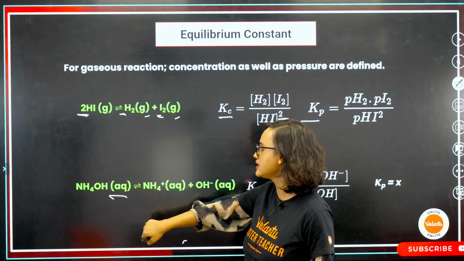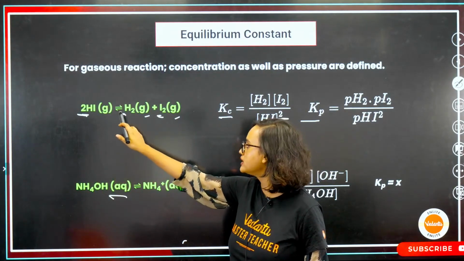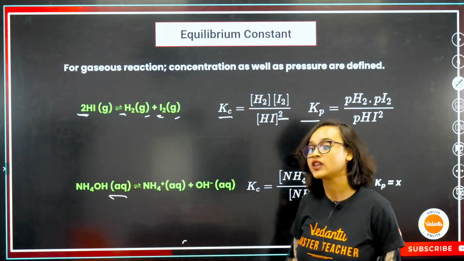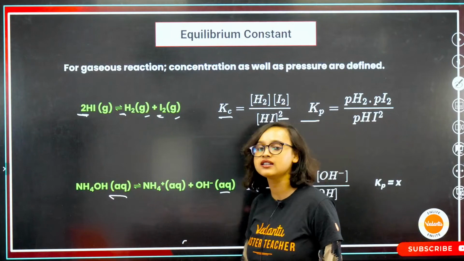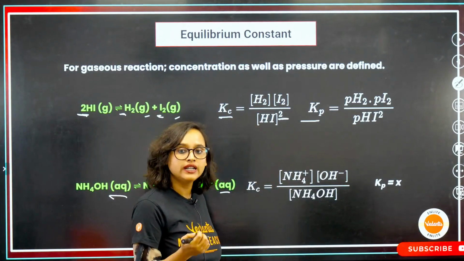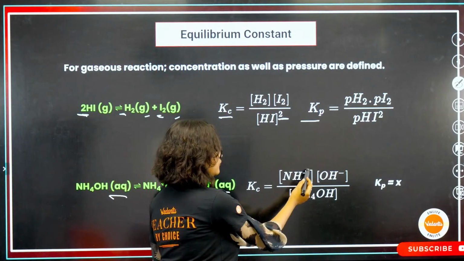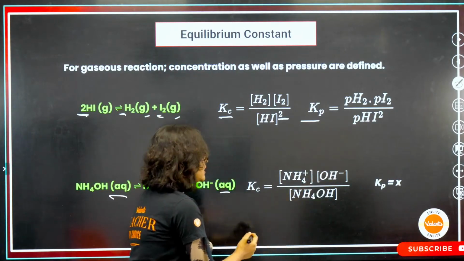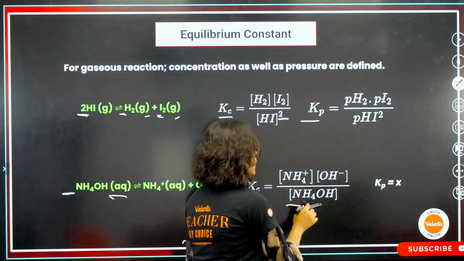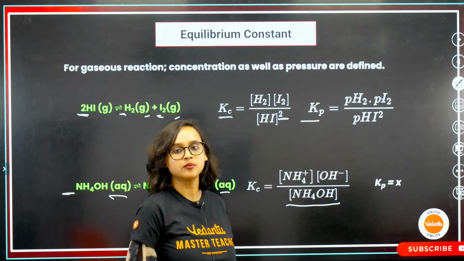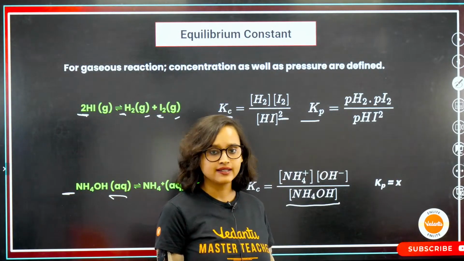Here is our aqueous, you see the state changes? This was gaseous, this is aqueous. So here it is forming NH4 plus, OH minus, aqueous. So that means here I will only take Kc. Only Kc will be fine. So Kc is NH4 plus, OH minus, but is there any coefficient here? No coefficient. So simple NH4OH, and Kp is equal to X. Yes? Very good.